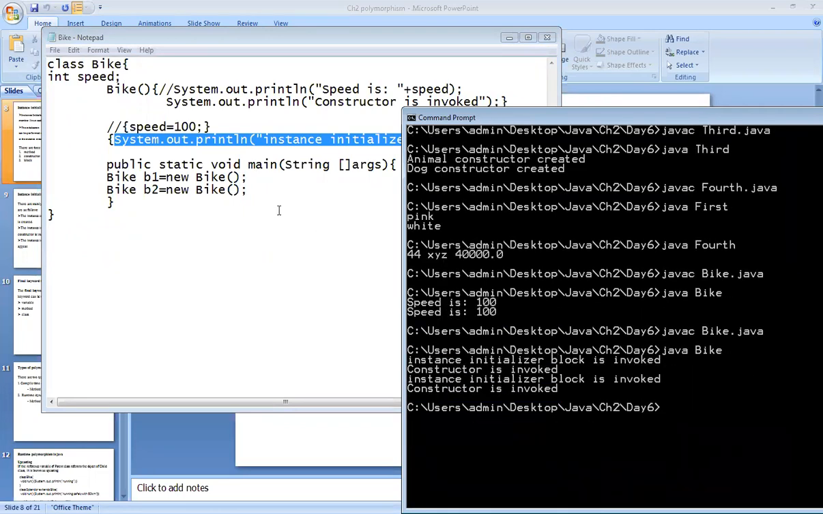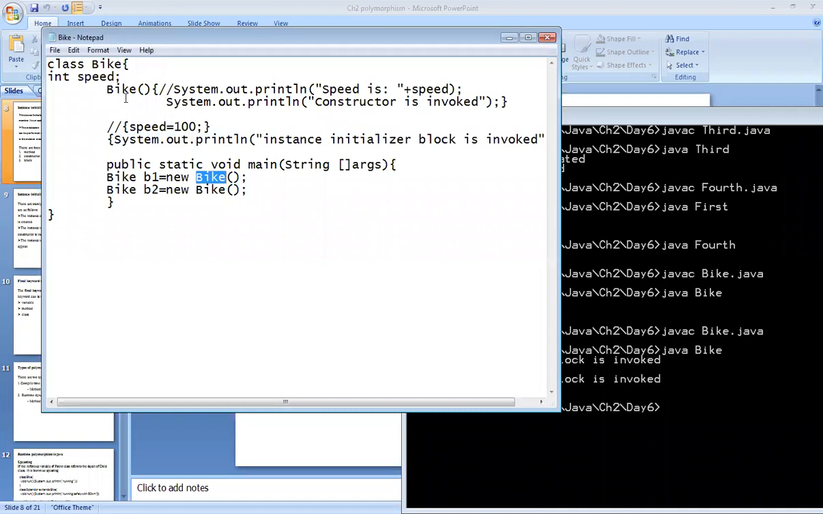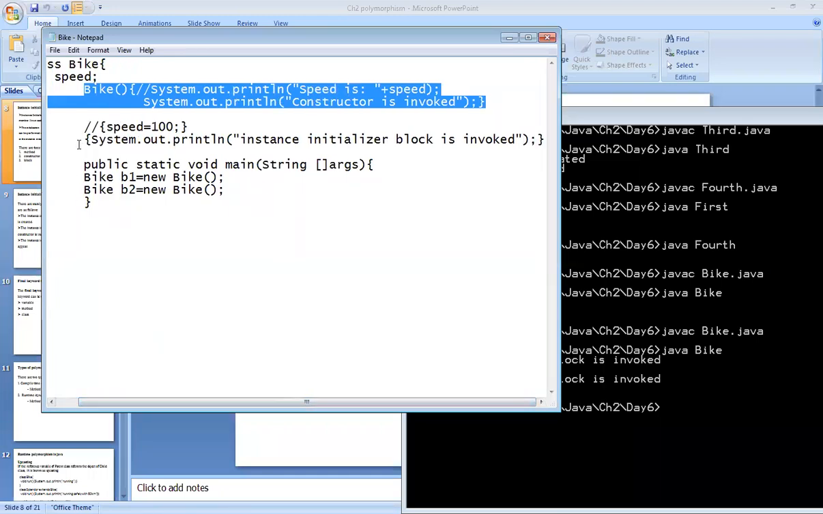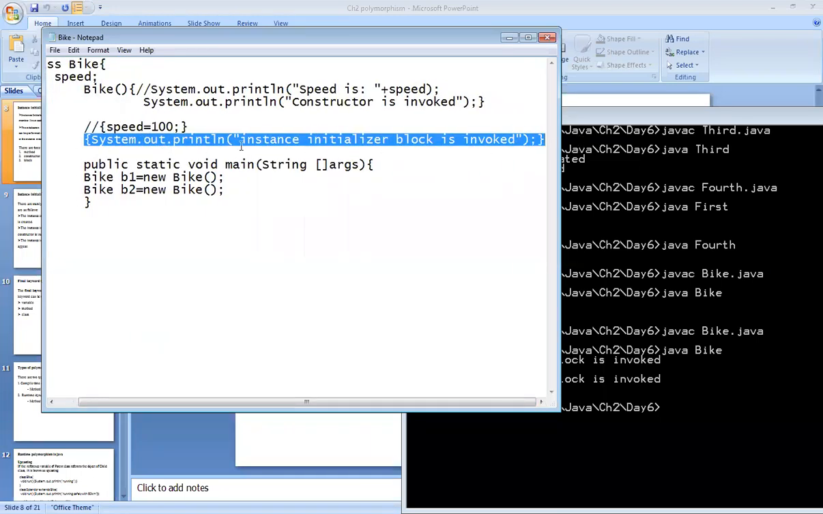Understood? Now see here, the same sentences are called 2 times because we have created 2 objects. Whenever we call the bike, at that time it first goes to this constructor, whatever values are available in the constructor get printed on the console, and after that it will check whether any instance initializer block is available inside this class or not. Right now we have this block, so it will take this value and print it on the console, because in this block we have written the SOP statement, so it will directly print on the console.